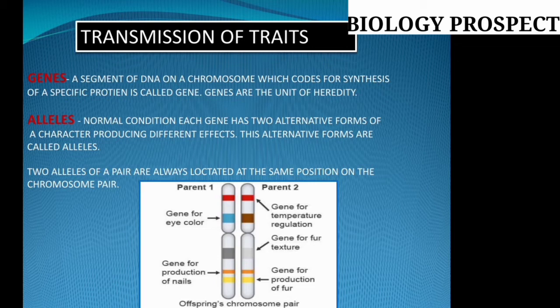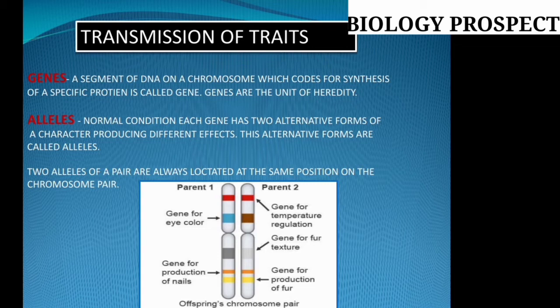And one thing you have noticed over there: all the specific alleles are present just for contrasting characters, just the opposite on the two parents' chromosomes, but they are in the same position and the same location. That means there are two red bands you have seen, they are alternative colors, but they are the genes for temperature regulation for parent 2 and parent 1, paternal and maternal, on both homologous chromosomes. These two alleles are present as alternative forms on the two homologous chromosomes. At the same time, the gene of the eye color, one is bluish, another is brown, you have seen over there.